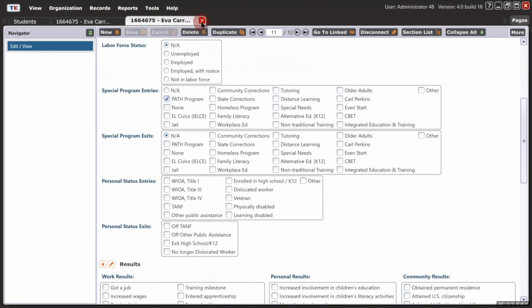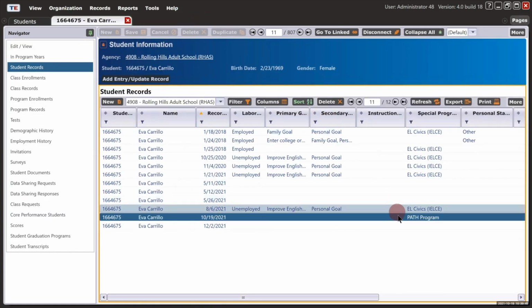Click the red X box to close the student record. The new special program record is now included in the list of records for the student. Click the red X box to close the student demographics record.